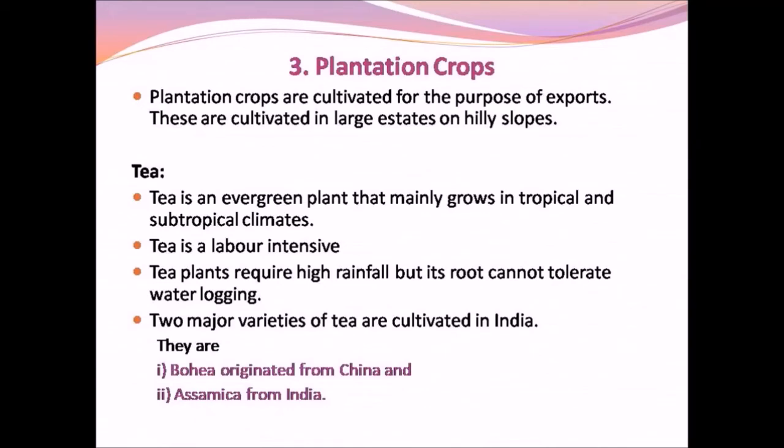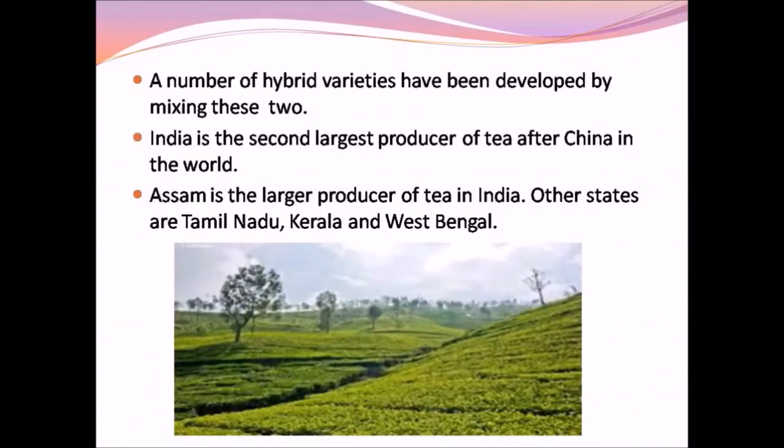The two major varieties of tea that are cultivated in India are Bohea, which originated from China, and Assamica, which is a native variety of India. A number of hybrid varieties of tea have been developed by mixing these two, that is the Bohea and Assamica varieties. India is the second largest producer of tea in the world next to China.